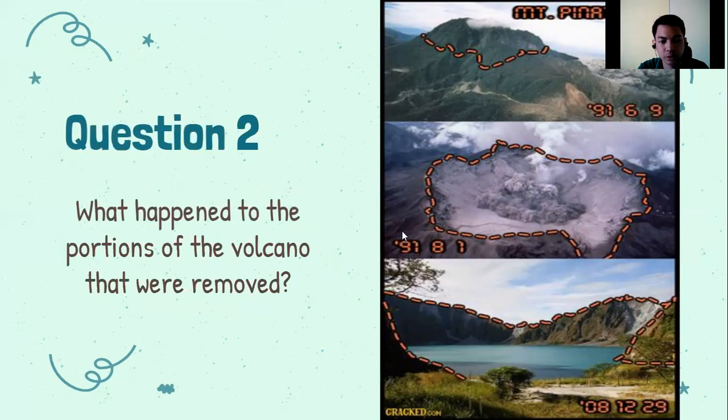And question number 2: what happened to the portion of the volcano that was removed? So, saan napunta yan? Itong part na yan. Saan napunta? So, possible answers natin dito. If you have more answers, you can just write them down in our comment section. Possible answers: it fell down to the volcano, it melted, it was carried to the foot of the volcano by lava, or pwede rin nagkaroon ng volcanic avalanche. So, yan yung mga pwedeng nangyari dyan.